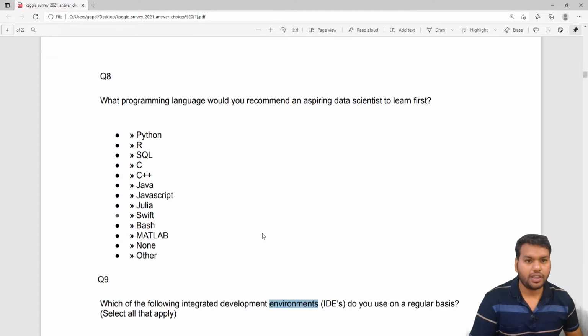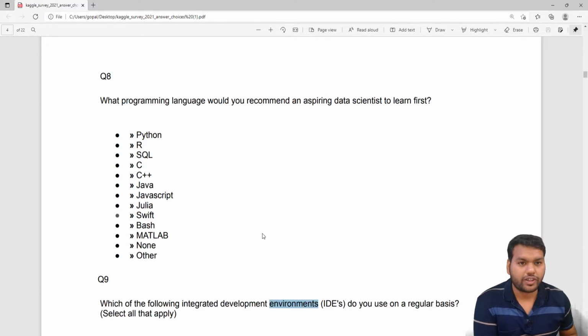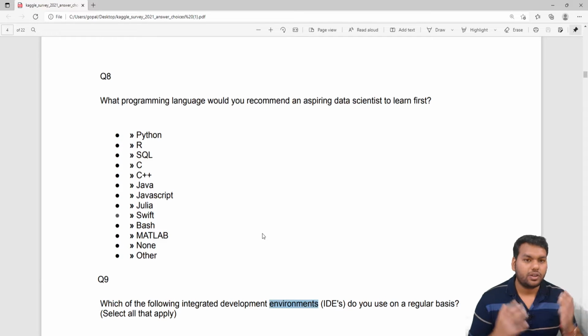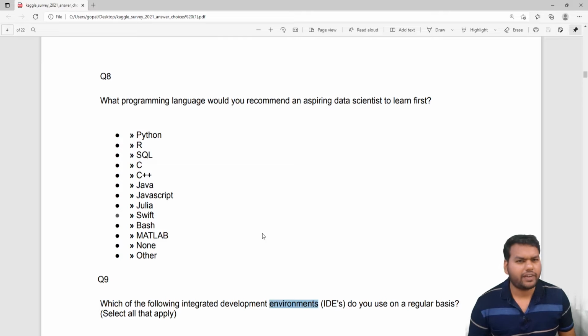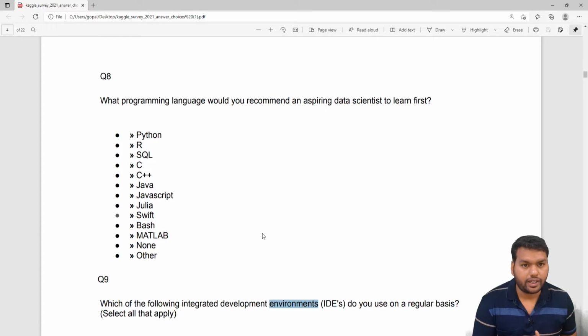I am Krishna Gopal. We are discussing the Kaggle 2021 Data Science Survey Analysis, which is an ongoing competition on Kaggle. We covered a couple of the questions from this survey. In the last video we saw the line plot, how we draw it and how we can visualize the popular languages and the popular integrated development environments.